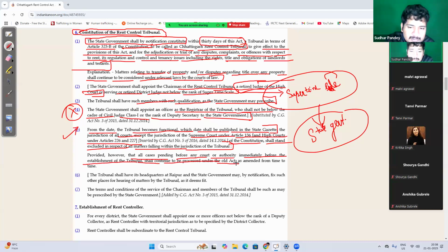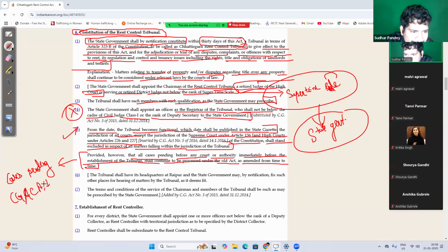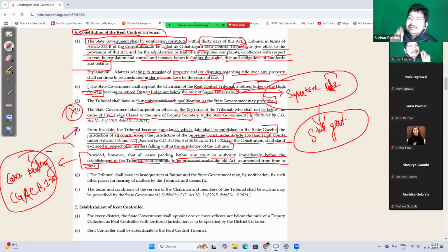Provided, however, that all cases pending before any court or authority immediately before the establishment of tribunal shall continue to proceed to be processed under the old act as amended from time to time. So the cases pending under PG Accommodation Control Act 1961, right? Those cases shall be decided by the rent controller established under that.